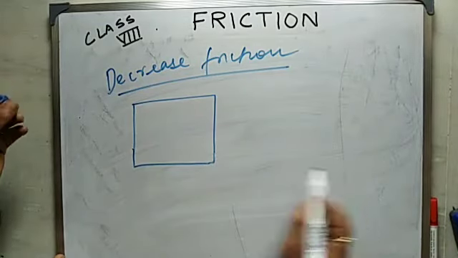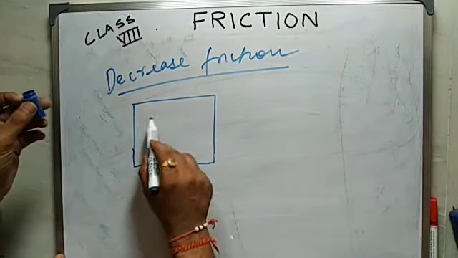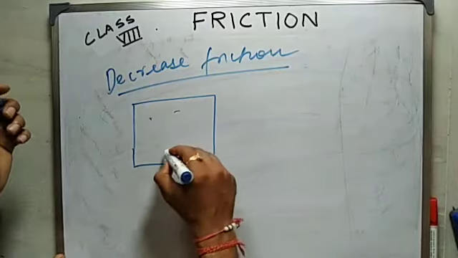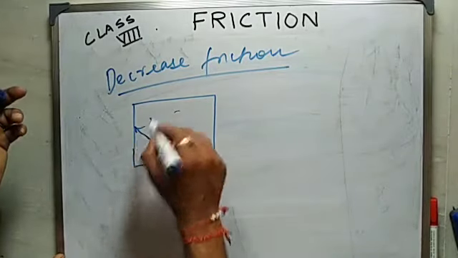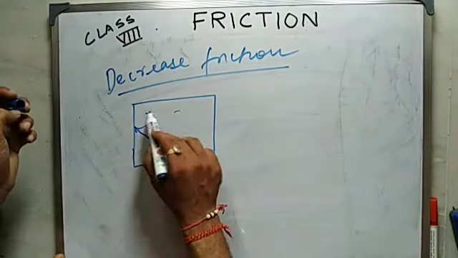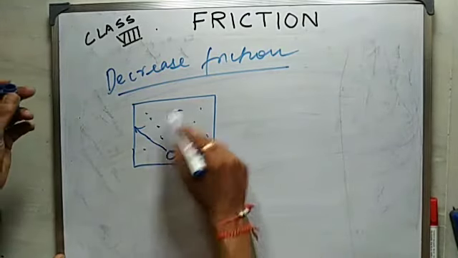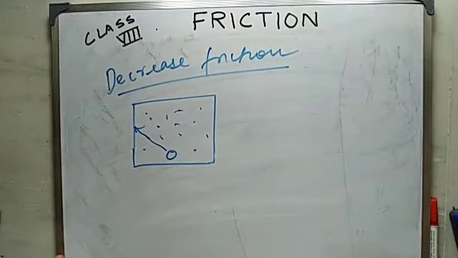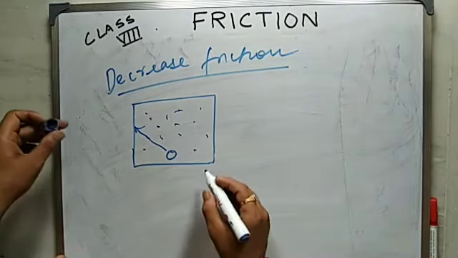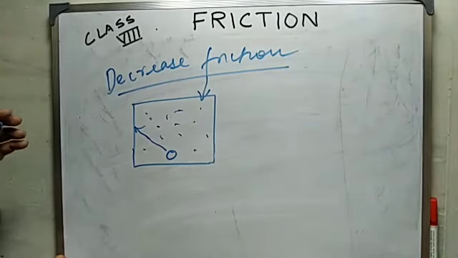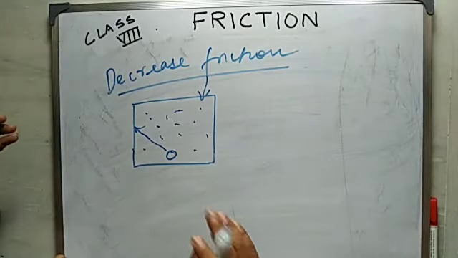While playing carom, initially the surface is rough and the striker is not able to move easily. But when we apply some powder, say boric powder, then the striker moves very easily and very efficiently. That means in this case we are decreasing the friction by applying a powder.